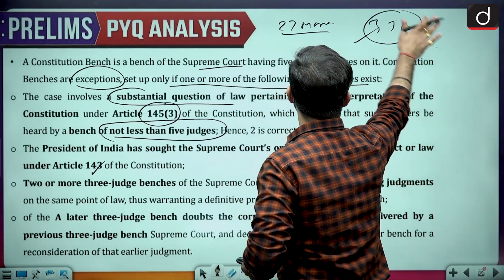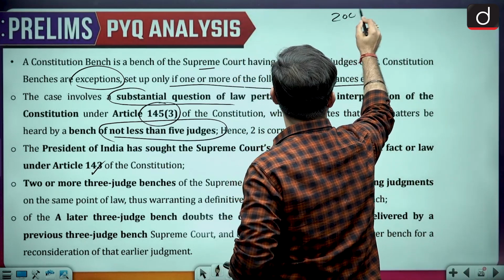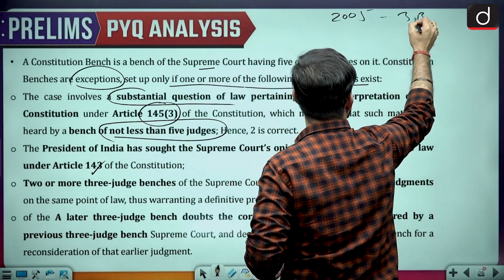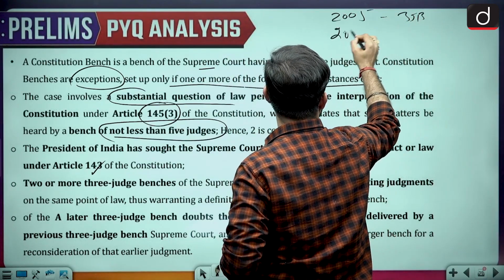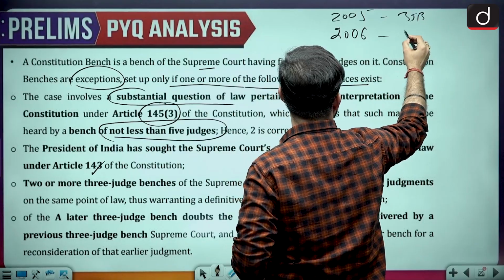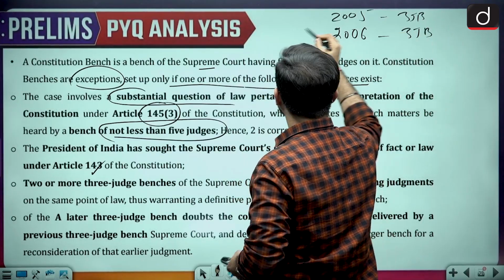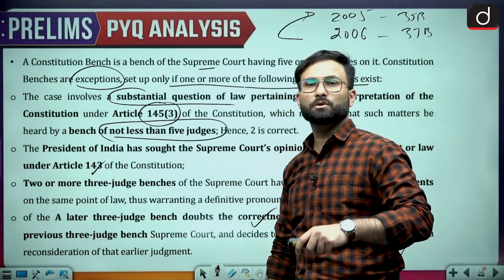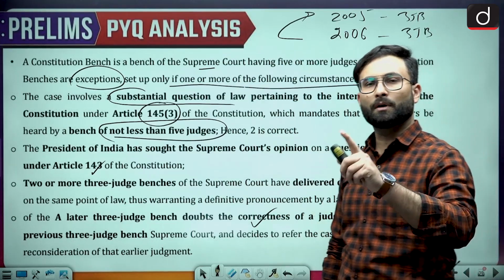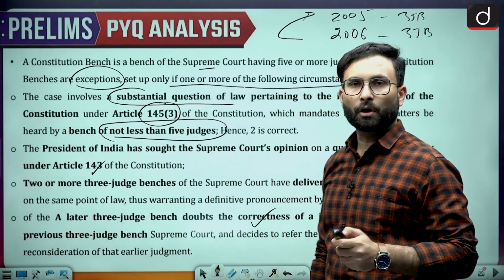Let's say there was a judgment in 2005, given by a 3-judge bench. And in 2006 there was a 3-judge bench which does not agree with this particular opinion. Then also there is a constitution bench which can be set up, having 5 or more than 5 judges.